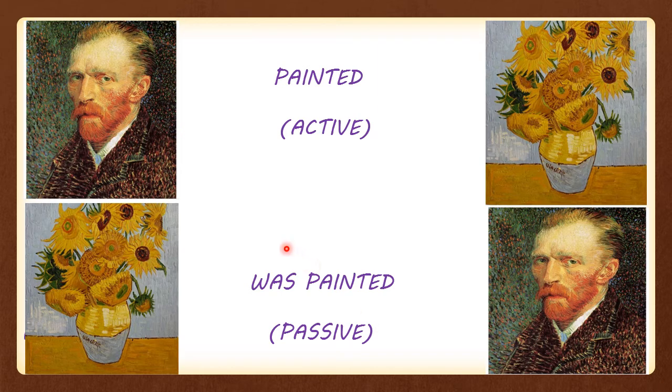Let's turn to the first case. Where is the focus of our attention in the active sentence? The focus of our attention is on the doer of the action, on Van Gogh. Whereas, in the second case, the focus of our attention is on some flowers, on the object of the active sentence, and it is no more on the doer of the action.